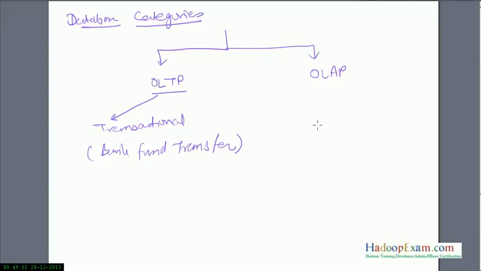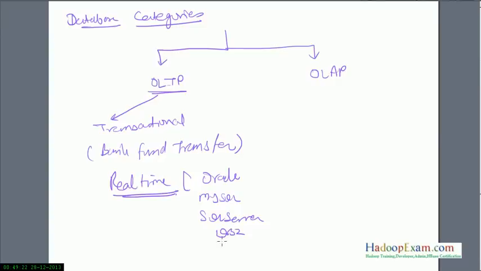The full form is online transaction processing. So real-time transaction data has to be handled using an OLTP database. These databases include the Oracle database, MySQL database, SQL Server, DB2, Teradata, RDBMS. These are the databases which are part of the OLTP category.